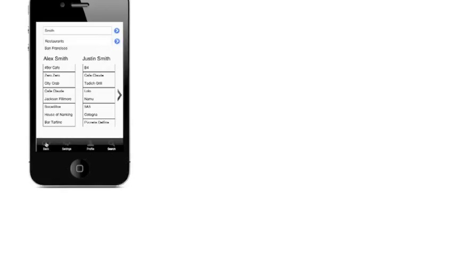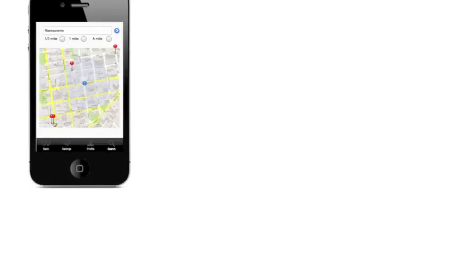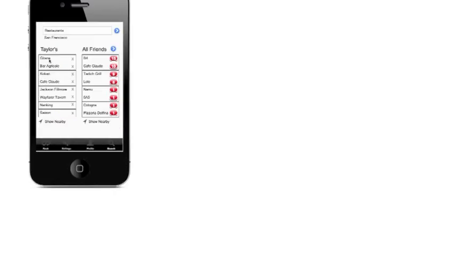But in this case, what's most important to me is finding a restaurant that is close by. Well, I can click at the bottom here to show the restaurants closest to my current location that are also on my list. So I can see that Jatan is not only on the top of my list, but it is also close to my current location. That's great. So I go and I can click on Jatan to call and get my name added to the wait list.